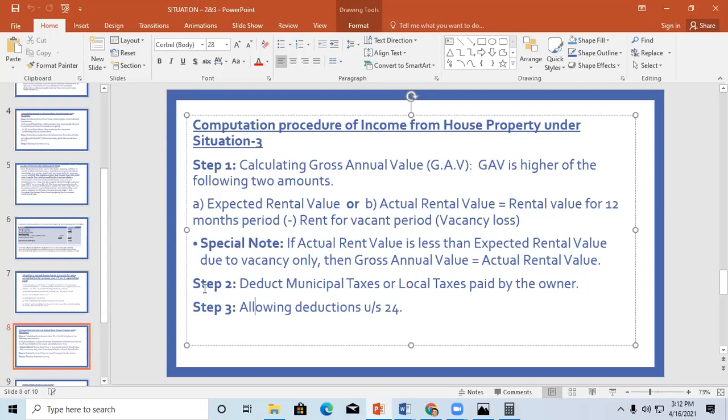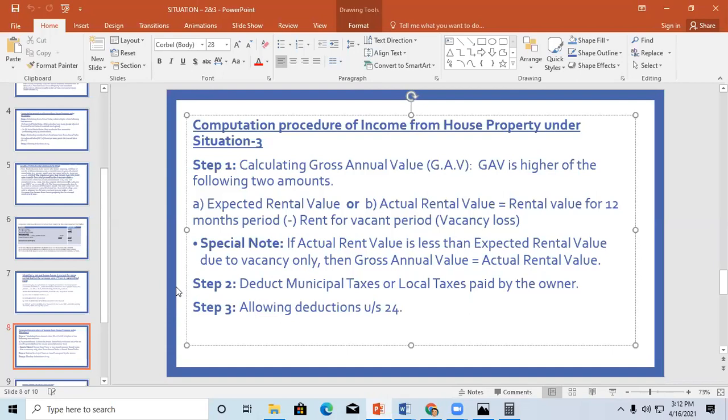In situation 2, there is unrealized rent. You made an effort to collect the rent, but that rent has become bad rent. Then you deduct that amount, whether it is for 2 months or 3 months, and you show that as ARV. Is it clear?